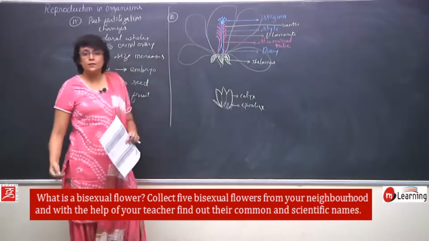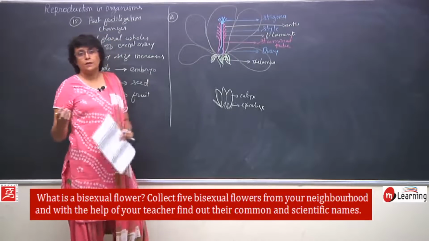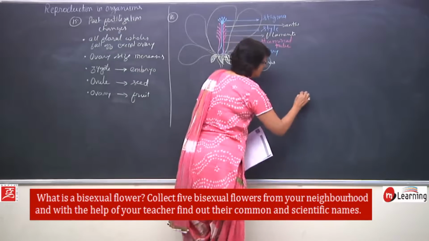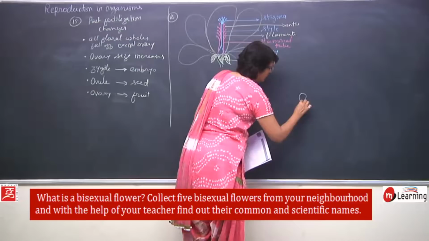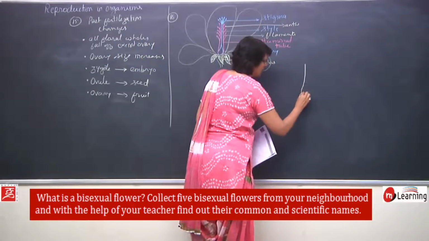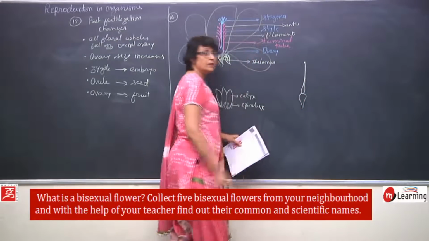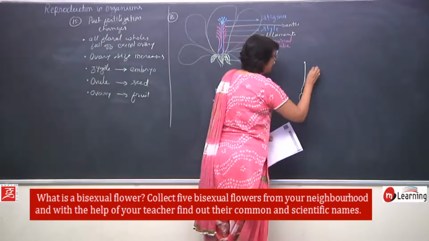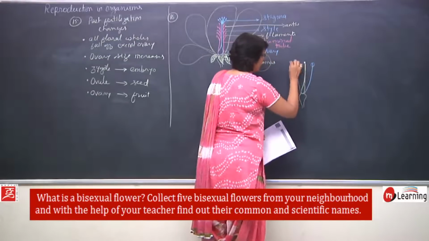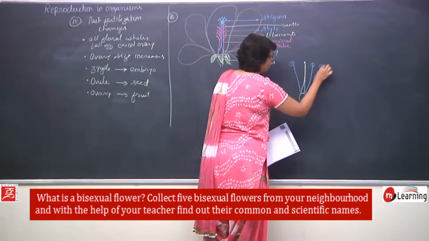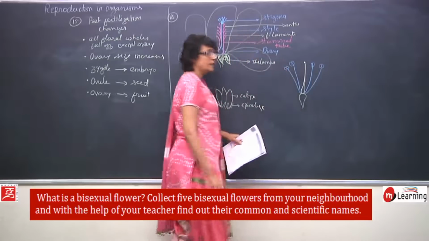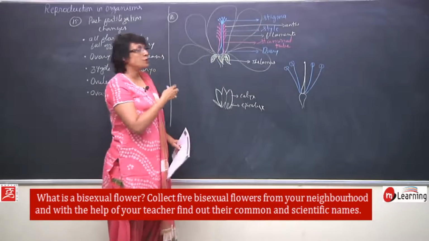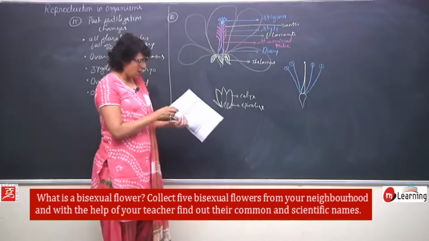In case of other flowers, maybe the flower of rose, in most of the flowers on the thalamus, the ovary, here we can draw only one stigma, and the anthers, they have their individual filaments, not like China rose. In China rose, they have fused to form one bundle, which we call monoadelphous condition.